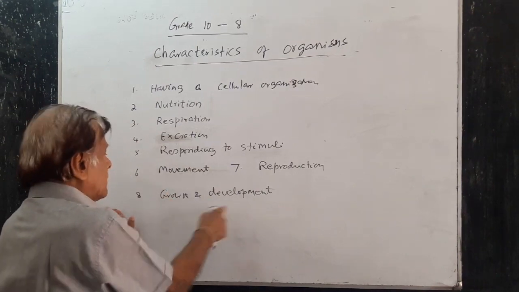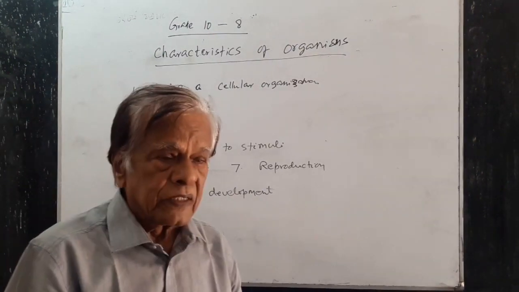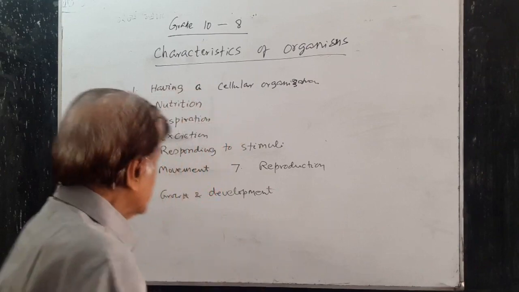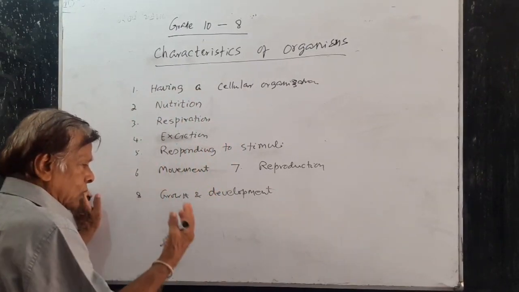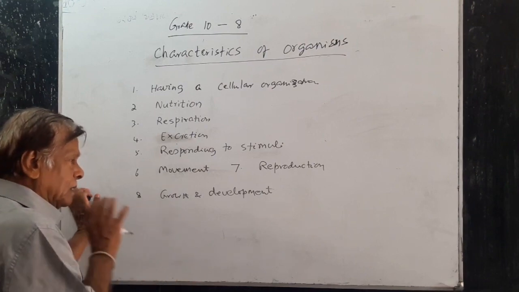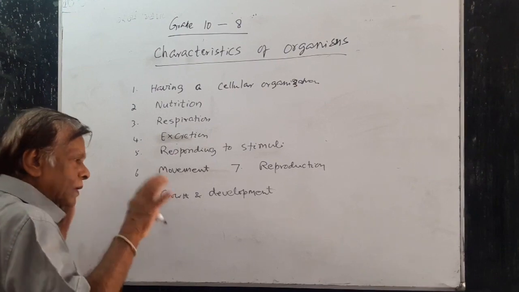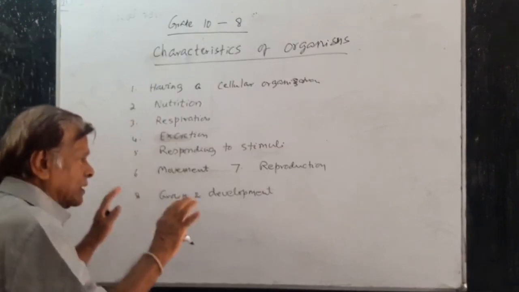Now growth and development is also a characteristic of organisms. All the organisms grow. Growth occurs due to dividing cells.